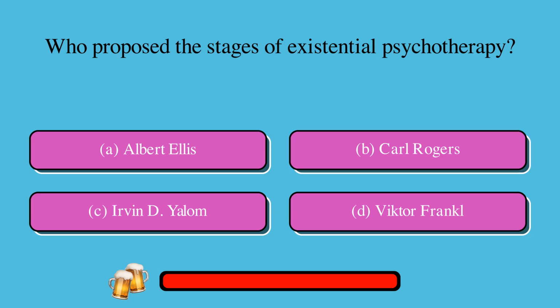Who proposed the stages of existential psychotherapy? A. Albert Ellis, or B. Carl Rogers, or C. Irvin D. Yalom, or D. Viktor Frankl? The correct answer is C. Irvin D. Yalom.